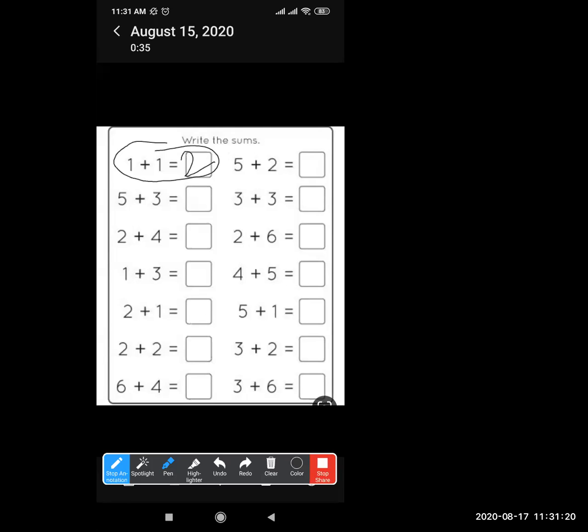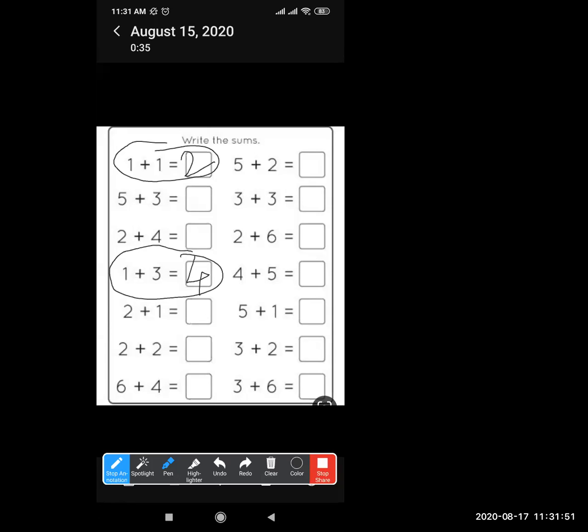Then solve this sum. 1 plus 3. Yes, good. Very nice. What is the answer exactly? 4. Good. These are very simple sums. You have learned it in standard first, also in junior, senior KG. So we are revising all these quickly, and then I will proceed.